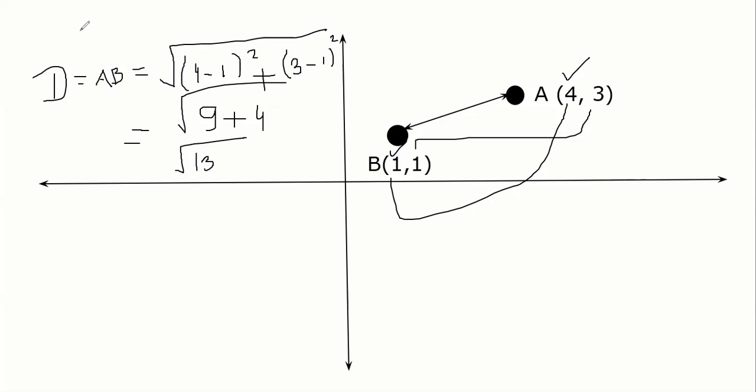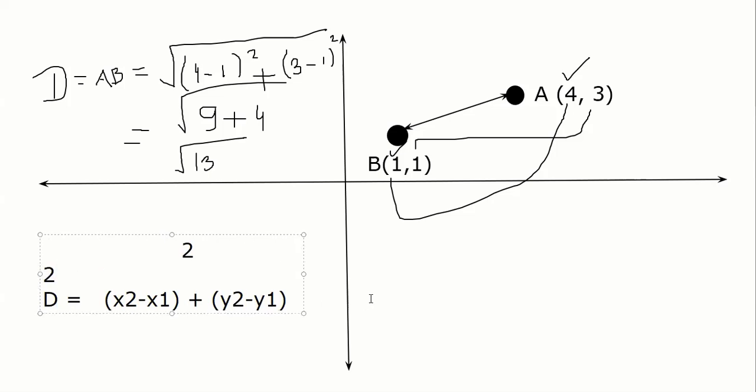Any point in the coordinate plane. Suppose I say, so D is given by, if you have to write it in the form, x2 minus x1 whole square, I'll write the square in a moment, plus y2 minus y1 whole square. And the good point is, since we are squaring, it does not matter whether you do x2 minus x1 or x1 minus x2, it does not really matter.